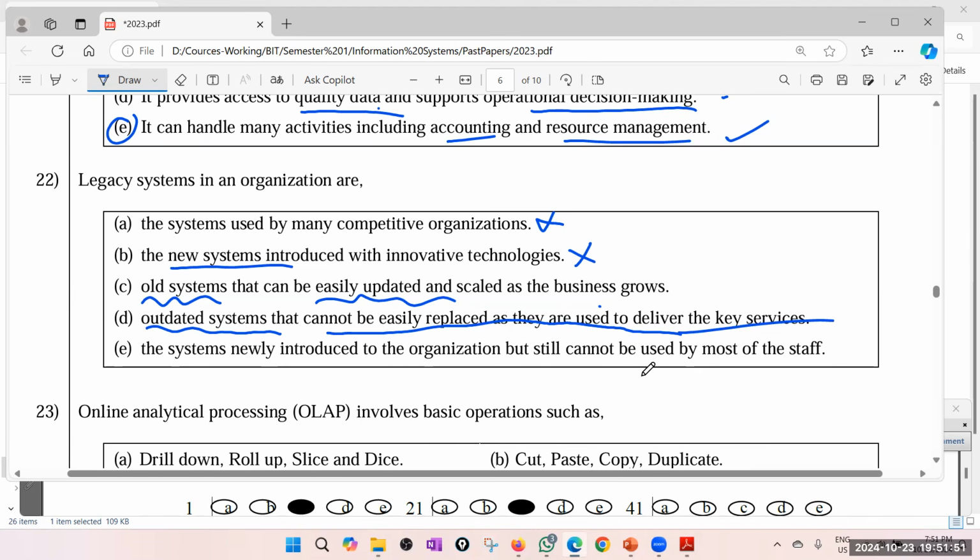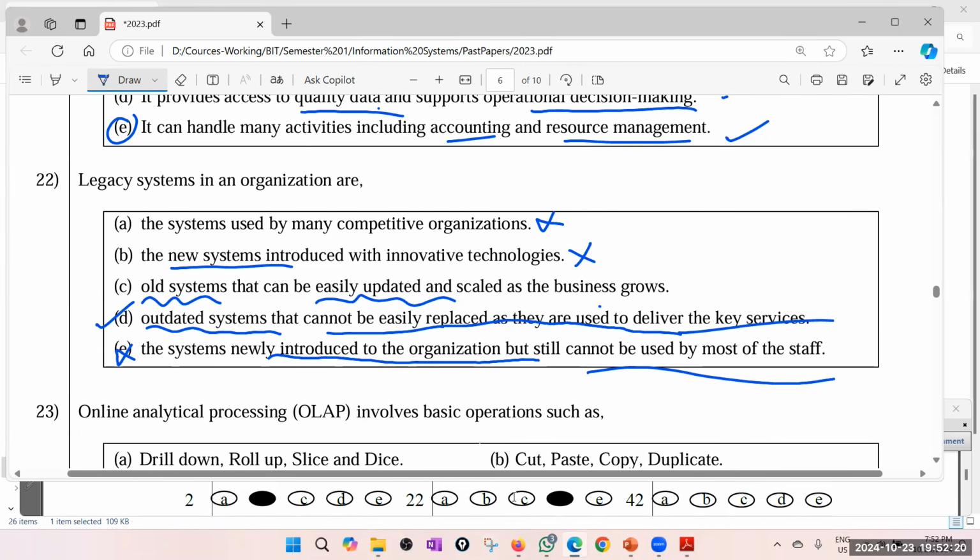So usually legacy systems are a curse, because you know that it is outdated, but you find it very difficult to replace it because of integrations and so on. So I'll go for this, but anyway, let's take E. The system newly introduced to the organization, but still cannot be used. No. So new systems are not called legacy. The answer is D. Definitely D. Yes.